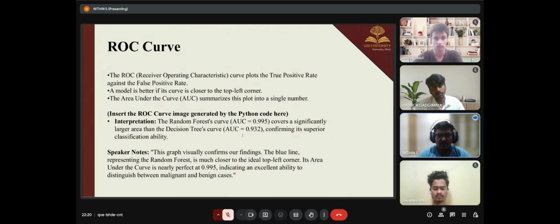As we see, the random forest line is much closer to the top left corner, indicating that it's almost perfect at distinguishing between the malignant and benign cases. So the ROC curve confirms that the ensemble model performs far better than the single model.